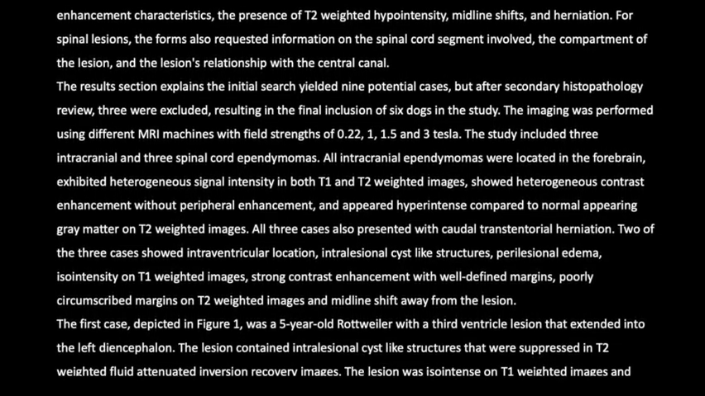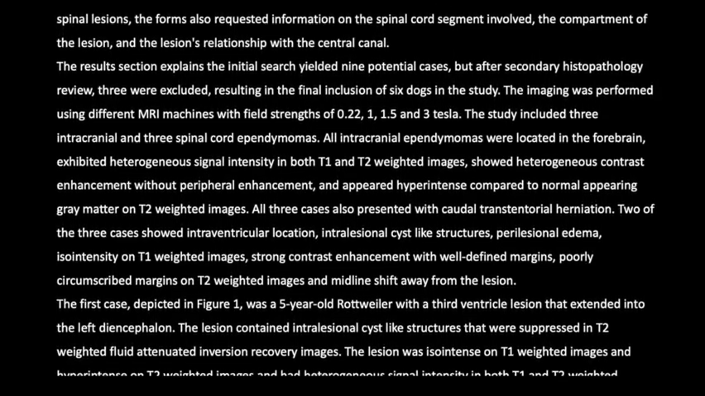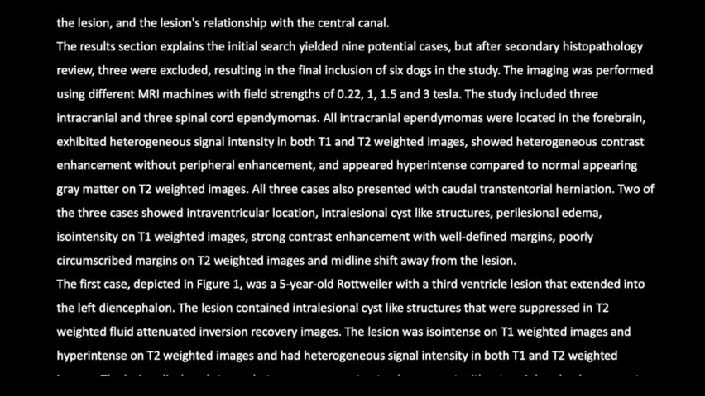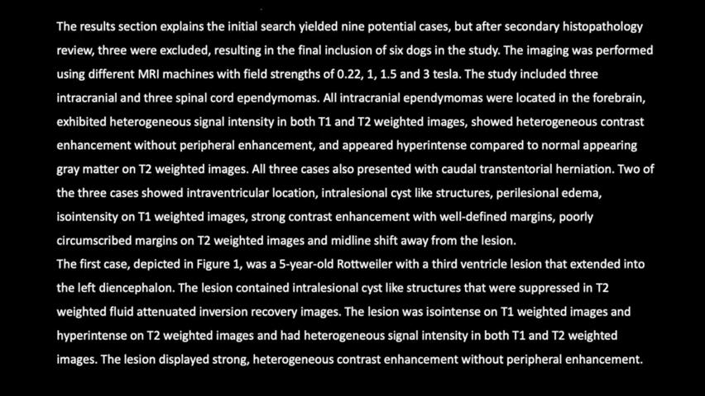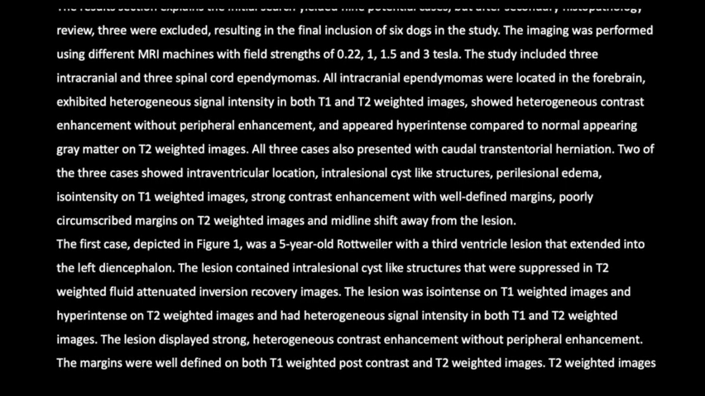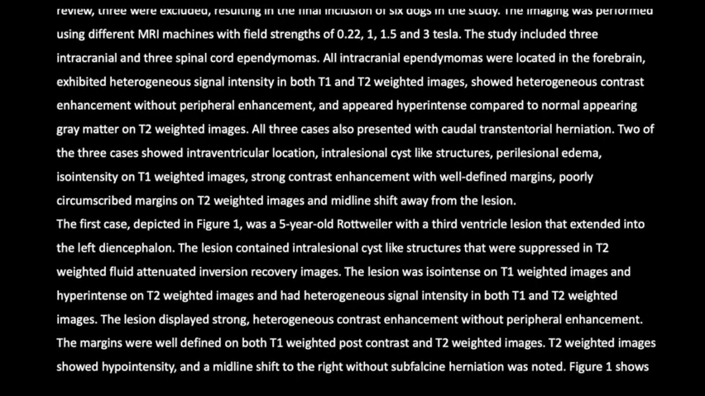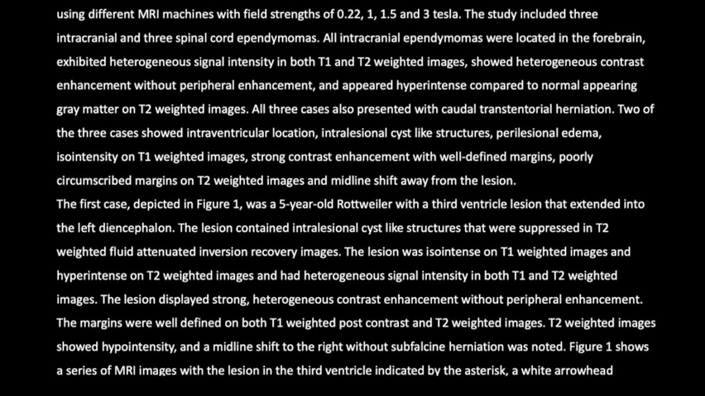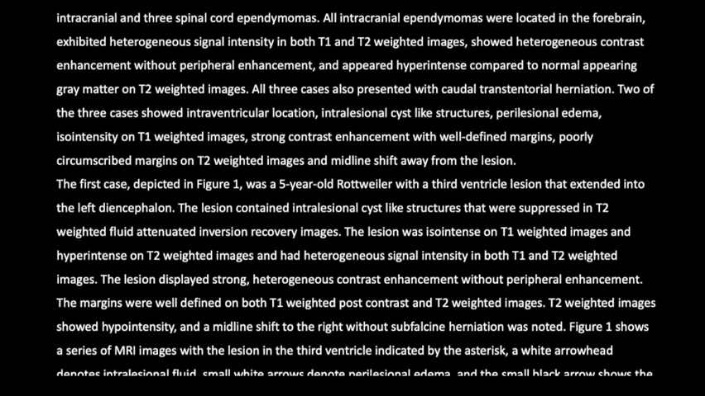All intracranial ependymomas were located in the forebrain, exhibited heterogeneous signal intensity in both T1 and T2 weighted images, showed heterogeneous contrast enhancement without peripheral enhancement, and appeared hyperintense compared to normal appearing gray matter on T2 weighted images. All 3 cases also presented with caudal transtentorial herniation. 2 of the 3 cases showed intraventricular location, intralesional cyst-like structures, perilesional edema, isointensity on T1-weighted images, strong contrast enhancement with well-defined margins, poorly circumscribed margins on T2-weighted images, and midline shift away from the lesion.